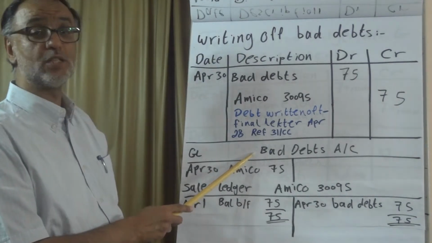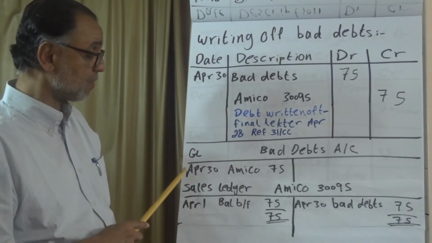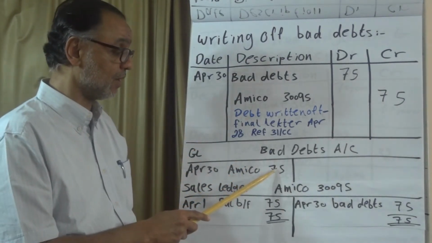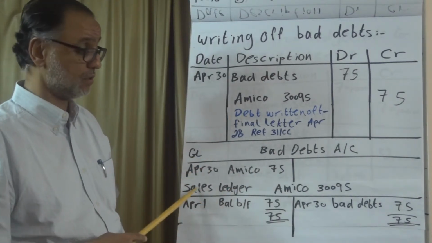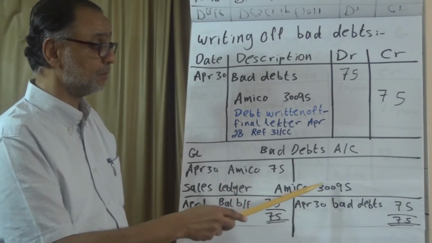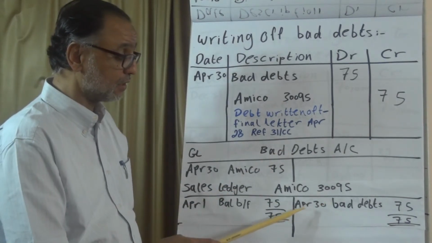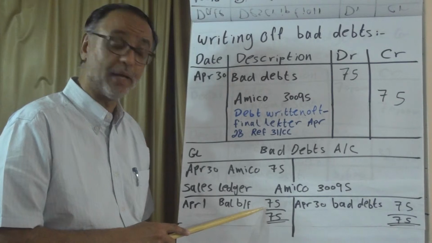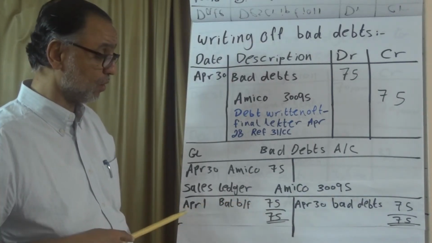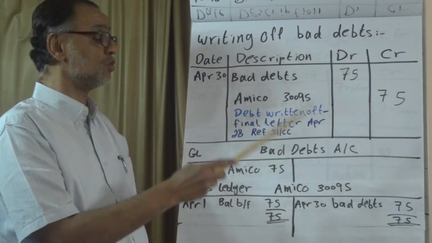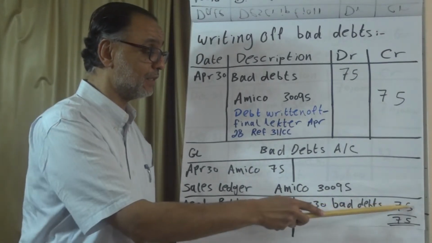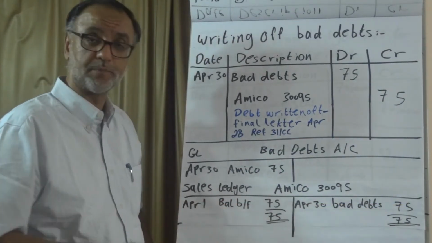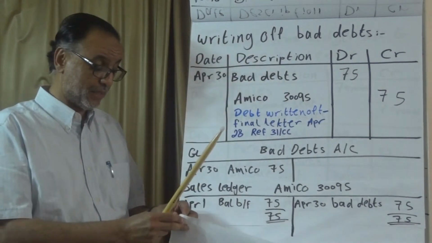If you go to the bad debts general ledger, it's April 30, it's debit of 75. You go to the sales ledger, Amico's account is started by $75 as a debit balance brought forward on April 1. On April 30, we did this entry, so we debited the bad debts and credited Amico, so it's closed. This is how we close the bad debts.